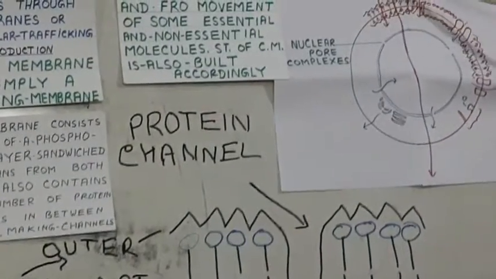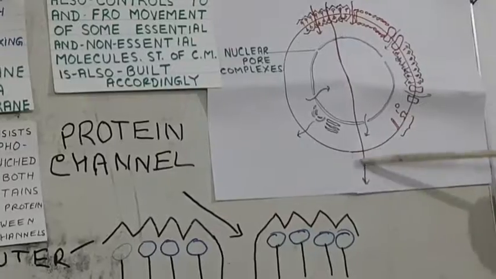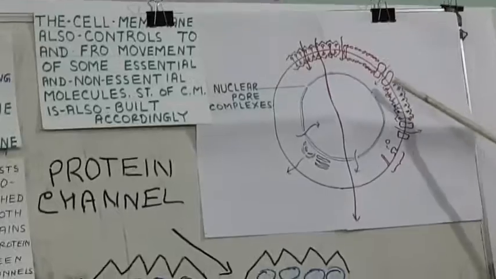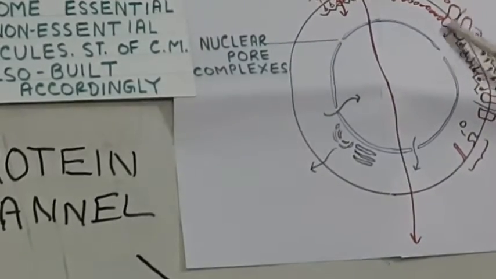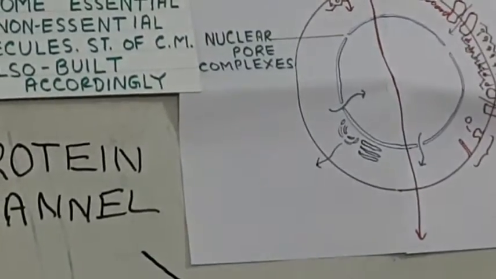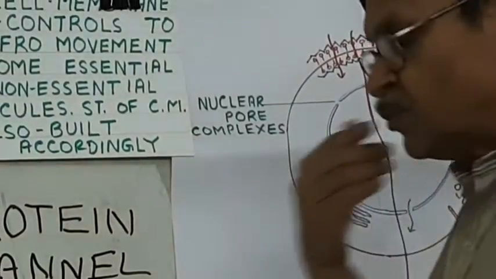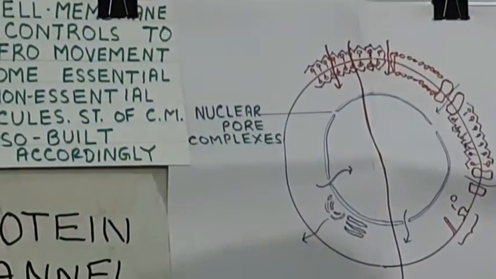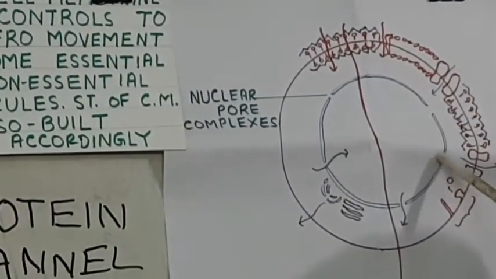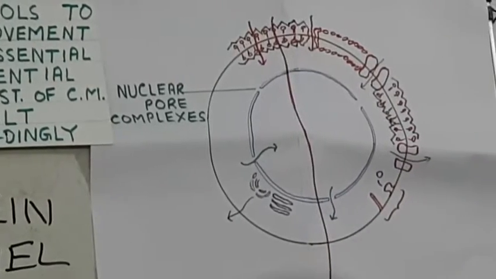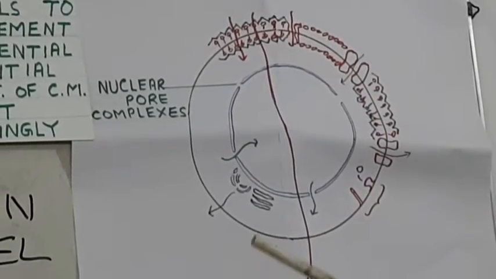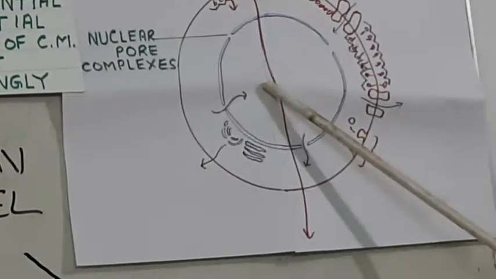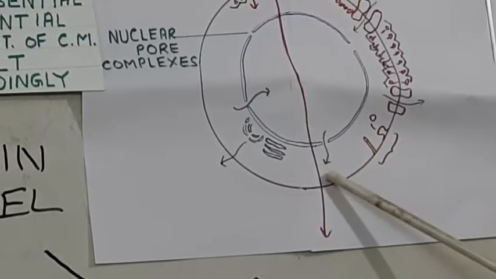Sometimes protein molecules pass through the cell and reach into blood vessels or connective tissue. Some molecules sometimes go from the cytoplasm to outside. There may be removal of excretory matter, which is called excretion. There may be removal of essential substances, which is called secretion. Inside the cell also, sometimes there is movement of certain molecules from the cytoplasm into the nucleus, and then from the nucleus into the cytoplasm.